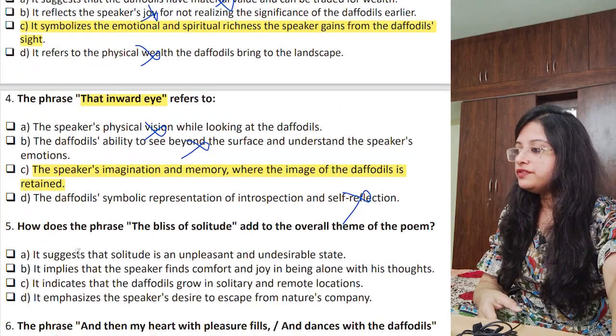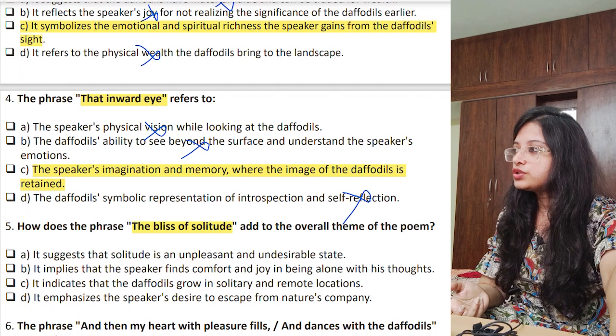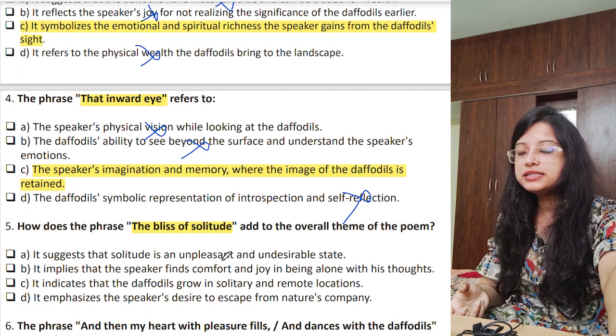Next, we will move to the fifth question. How does the phrase "the bliss of solitude" add to the overall theme in the poem? It suggests that solitude is an unpleasant and undesirable state.